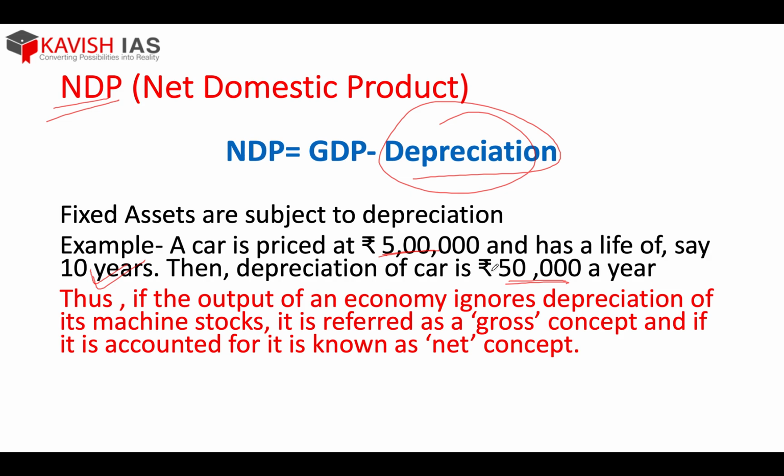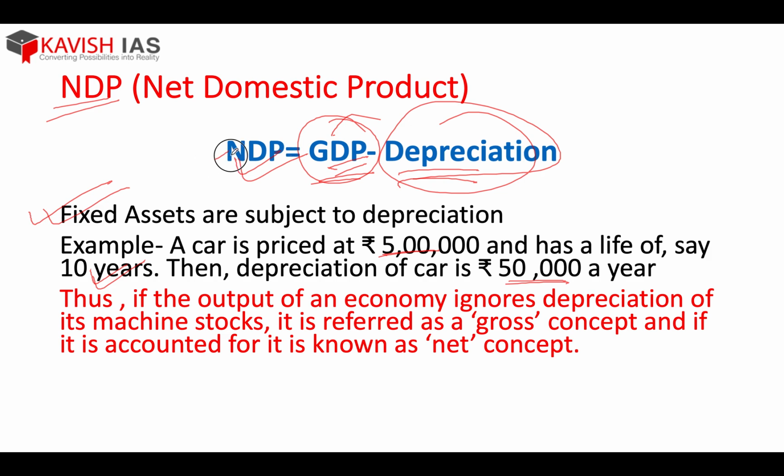That is your depreciation. Okay. So depreciation is something which you have to take into account. If you remove this depreciation, because GDP includes depreciation, so from GDP, if you reduce the depreciation, what you get is net. So NDP is GDP minus depreciation.